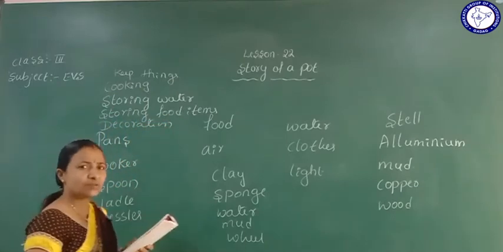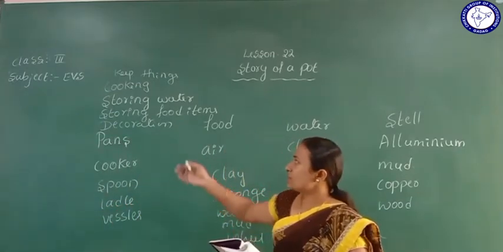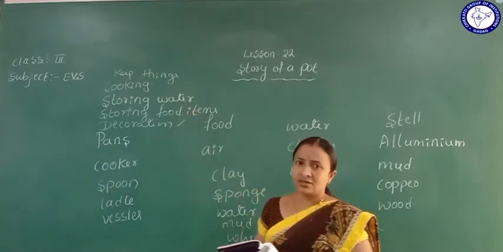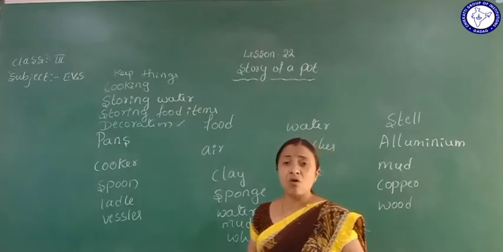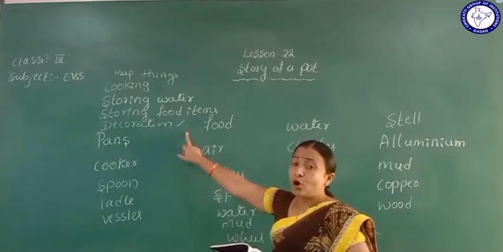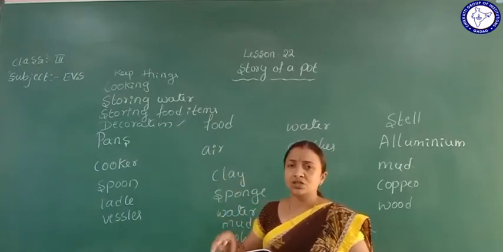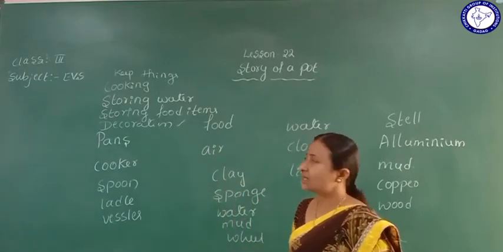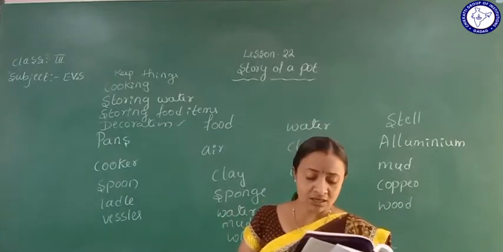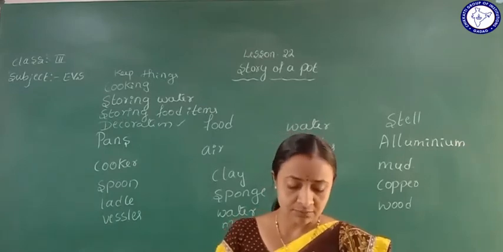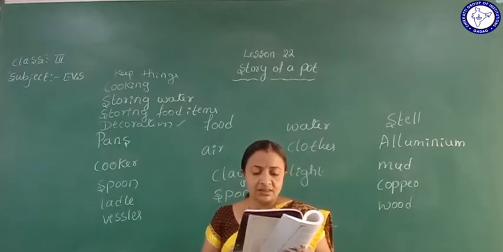Also we are using pots for decoration purpose. Yes, you know that is a vase. In the vase we put flowers, so you can just look, that is decoration. Pots are used to keep things, for cooking, for storing water, for storing food materials, and for decoration purpose also.